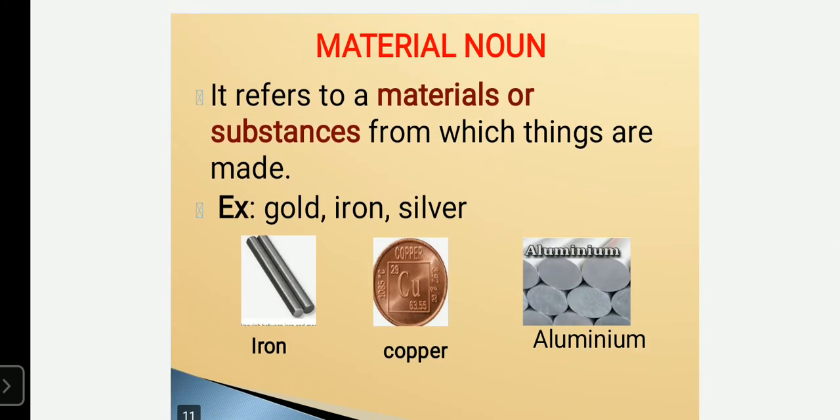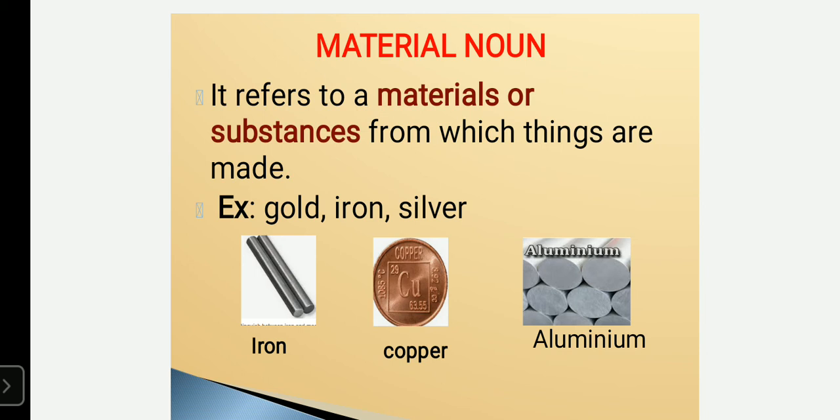And next we are going to learn about material nouns. A material noun is nothing but a material which helps us make a new thing that is useful for us. It refers to a material or substance from which things are made. By using that material, we can make another new thing. With the help of brick and stone, we can build a house. With the help of copper, aluminum and iron, we can make many things.